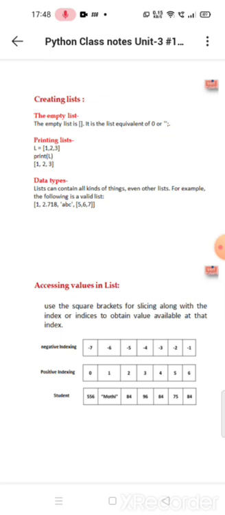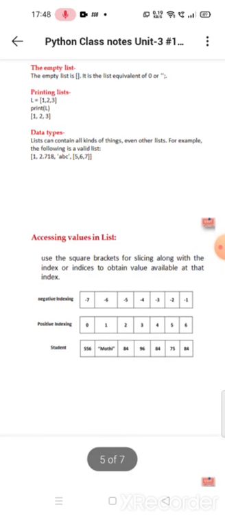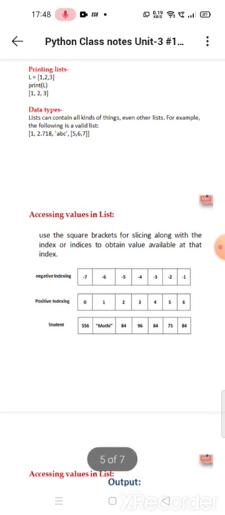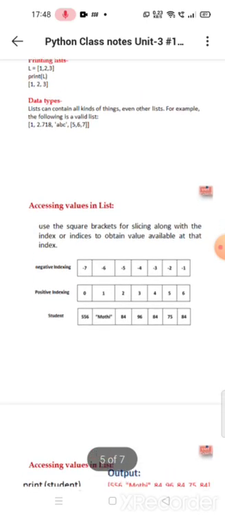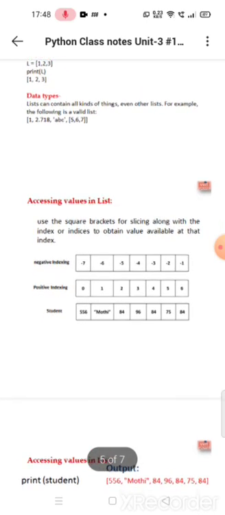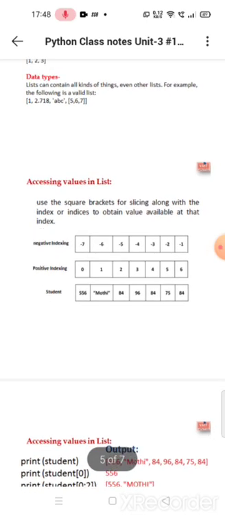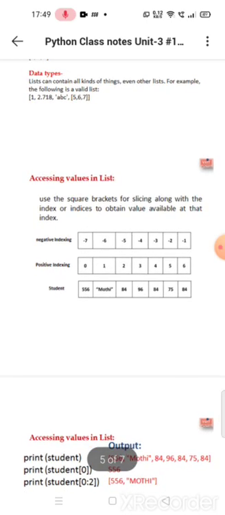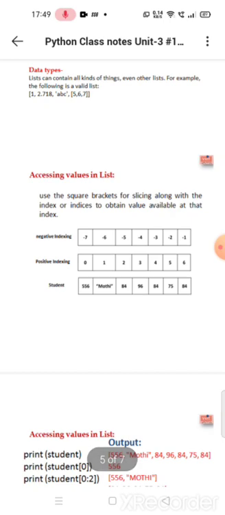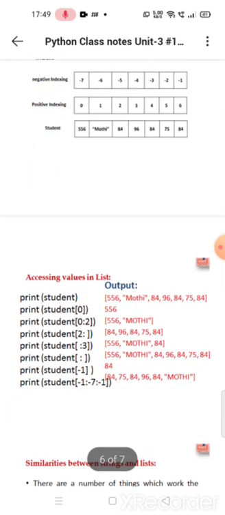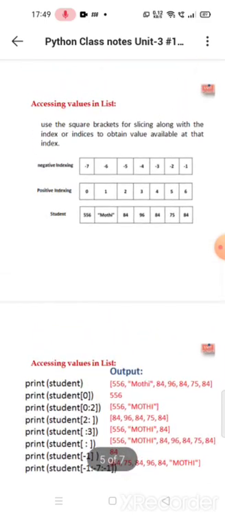Data types. A list can contain all kinds of things, even other lists. For example, the following list is a valid list. It means we can have any string, integer, float, etc. That is this point. We can have any data types in a list. And one more point is that a list is mutable. It means when we assign a value to a list, we can change it.